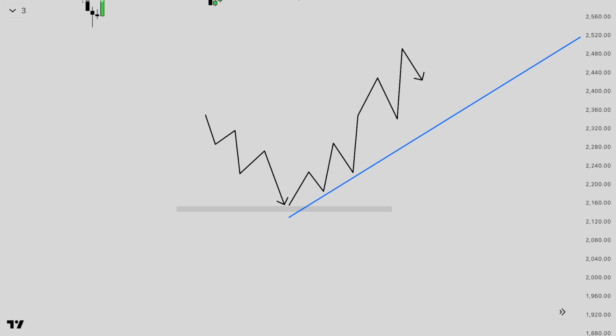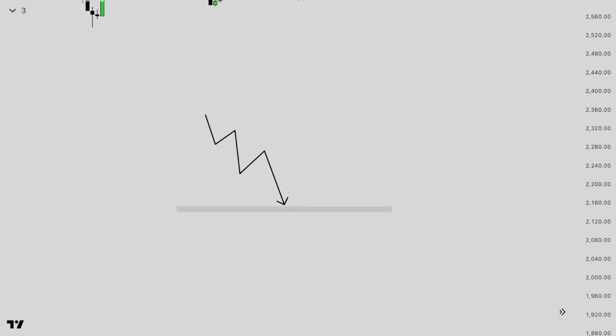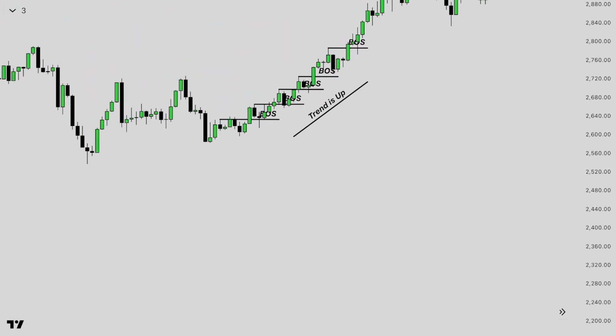Okay guys, this is simple, so don't make it too complicated. It is very easy to understand. After that, I will also tell you an example. A trend is simply the direction in which the market is moving over time. But in smart money concepts, we don't just look at it as up or down. We analyze the structure and the intention behind the movement.